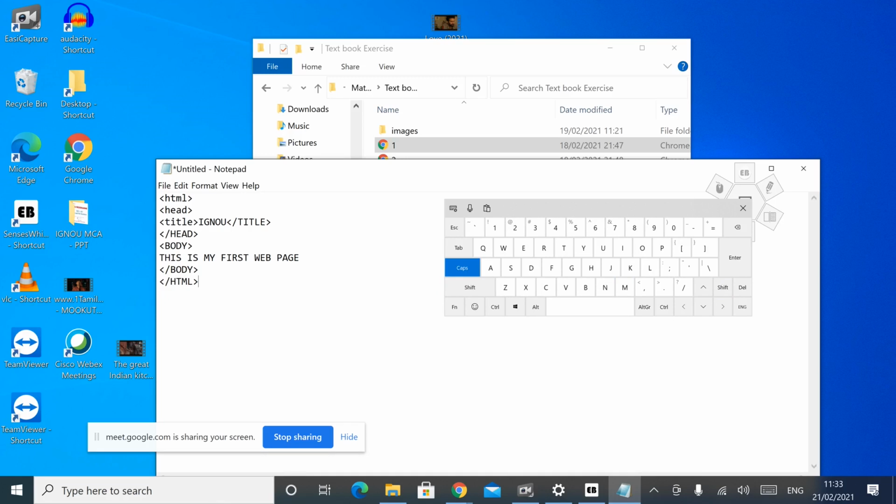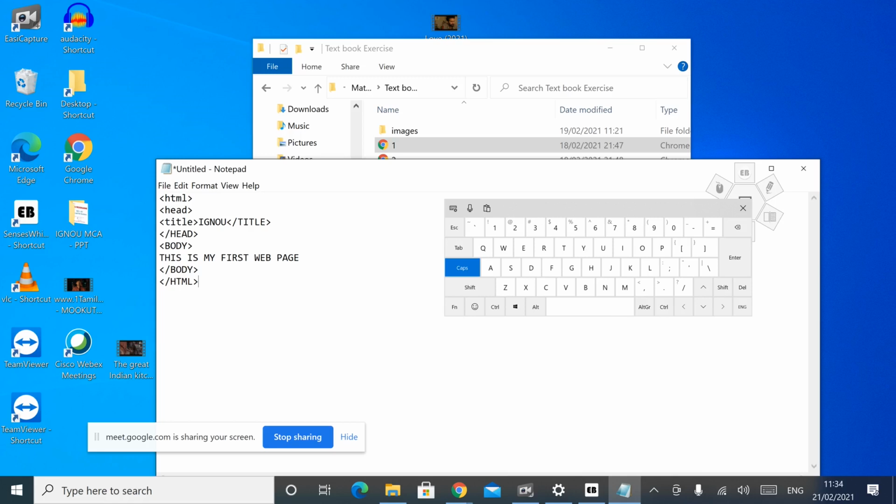In between head and /head, we want to give the title. Then we are giving the title of the web page. Then after closing this head, we can open the body tag, and in between this body and /body, we can give the content of that web page, and we want to close it with /html. The first tag will be closed in the last, that is the order.